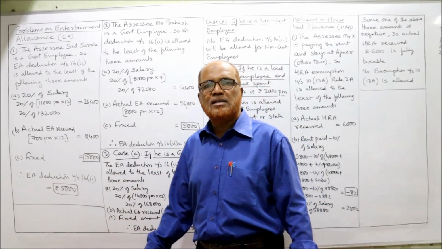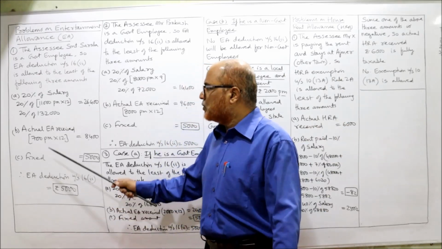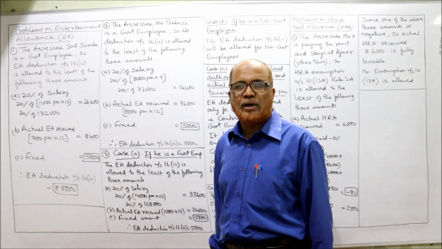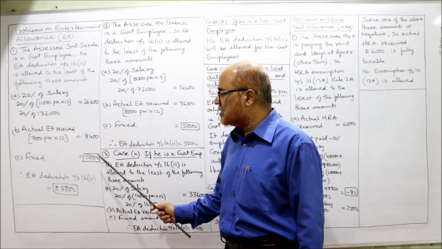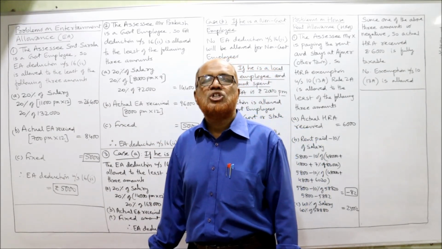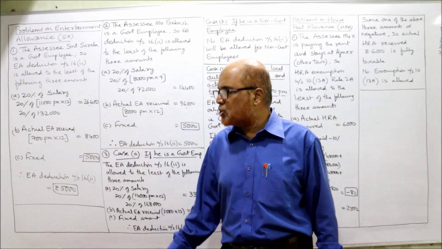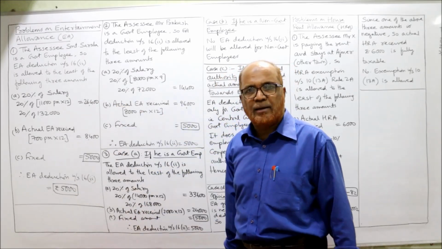Second, actual EA received. In the problem it is 700 per month, so 700 into 12 is 8,400. And the fixed amount given by the Income Tax Act is 5,000. The least among these three amounts is 5,000, and the deduction allowed under section 16(2) is 5,000. That's it. This is the end of problem number 1.